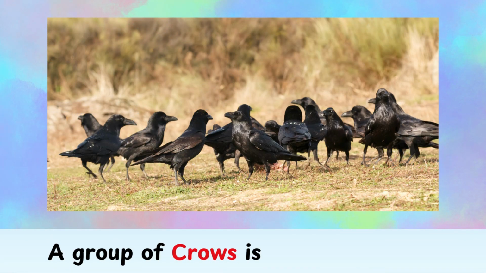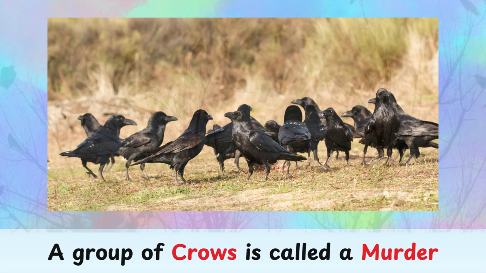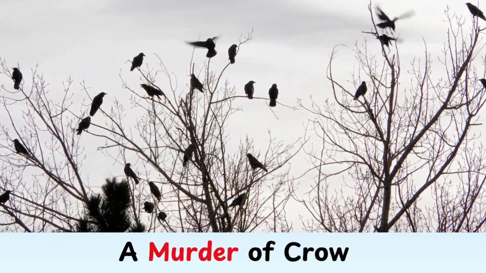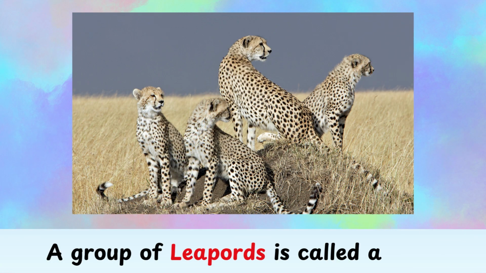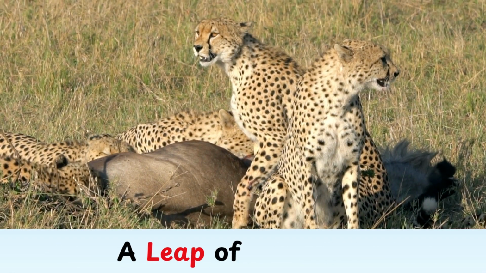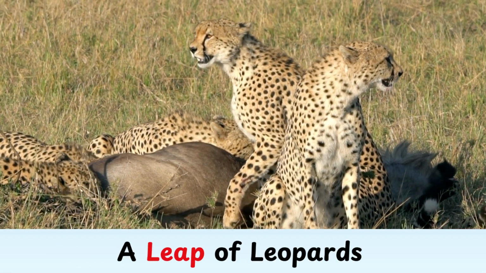Crows. A group of crows is called a mother. See, here is a mother of crows sitting on the tree branches. Leopards. A group of leopards is called a leap. See, here is a leap of leopards.